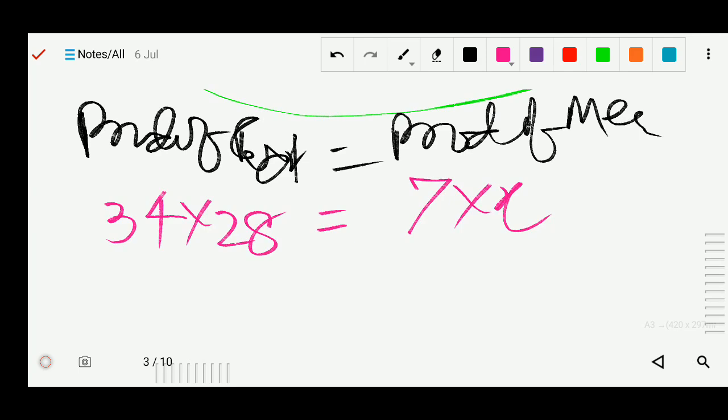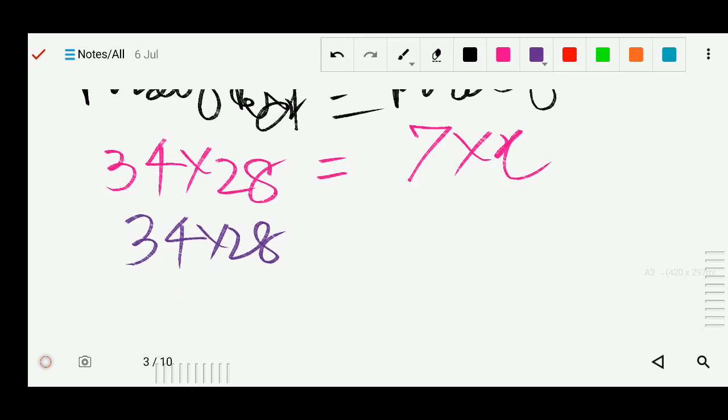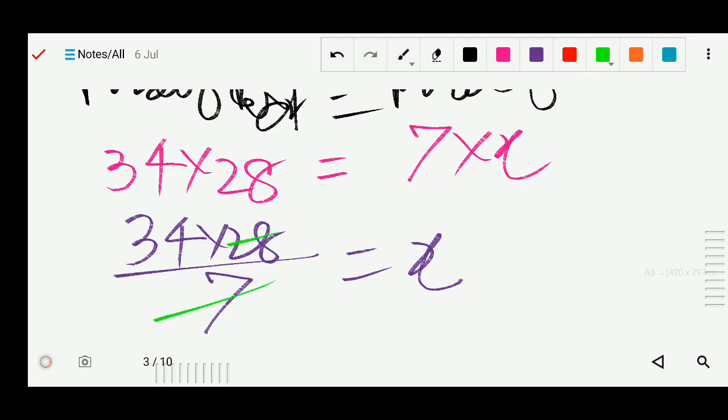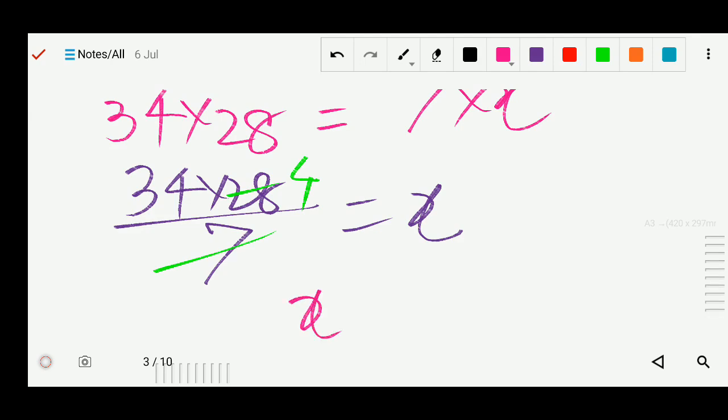So now we will find the value of x. 34 into 28 divided by 7 equals x. 7 4s are 28, now we can multiply, and we will get the value of x. So x value is 136. What was the x?